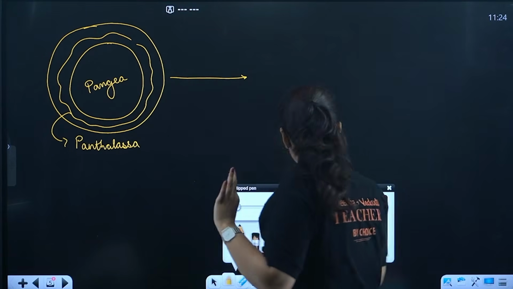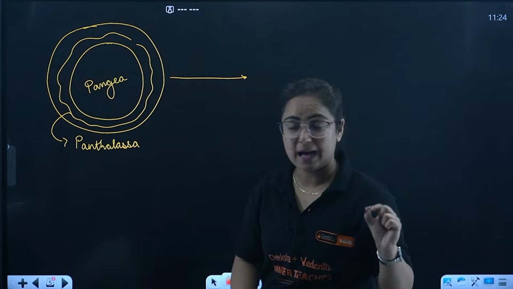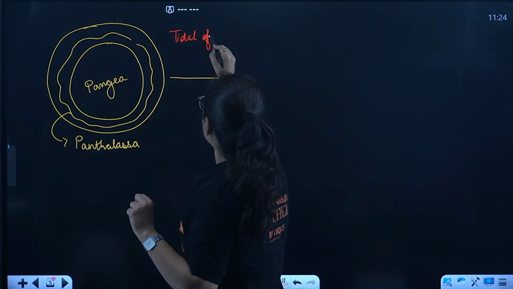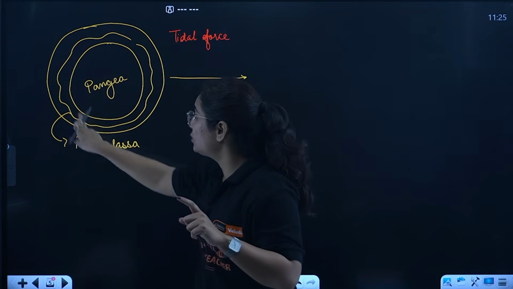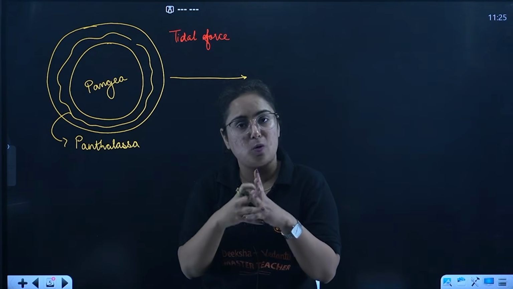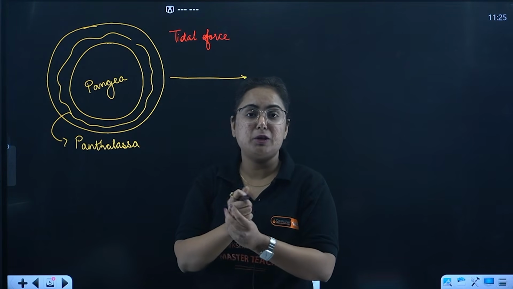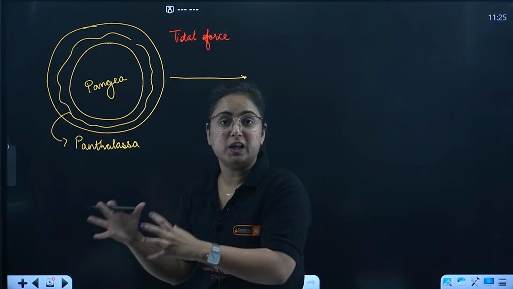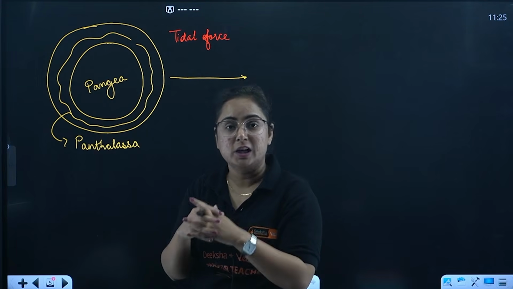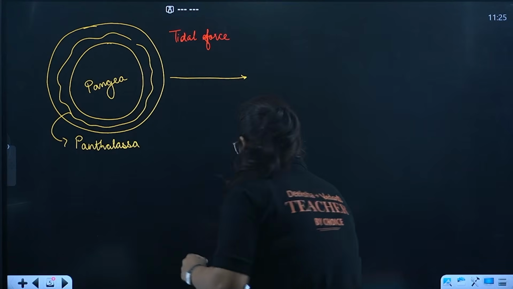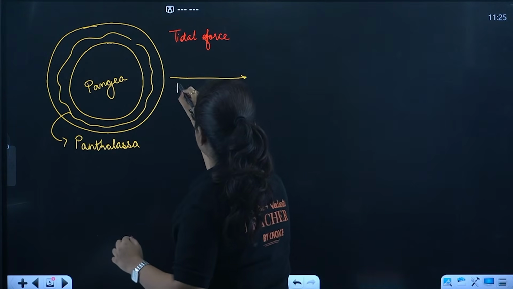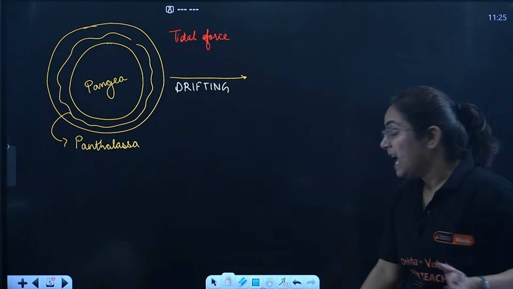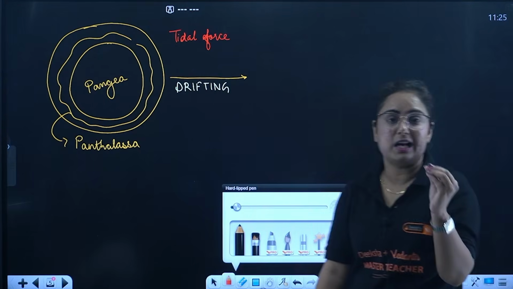Now what happened? There are a lot of forces applied on earth. For example, the first here is the tidal force. Why am I talking about tidal force here? This supercontinent is surrounded by water from all the sides, and regularly when this water with pressure is colliding with the surface of the earth, what will happen, beta? It will lead to one thing, and that is known as drifting. Drifting means breaking.